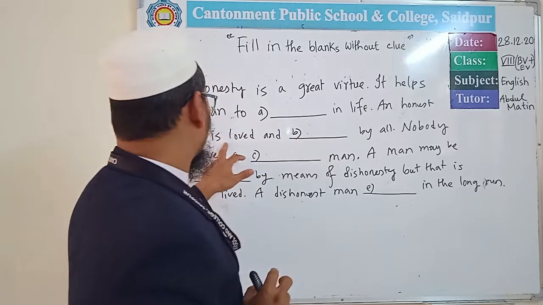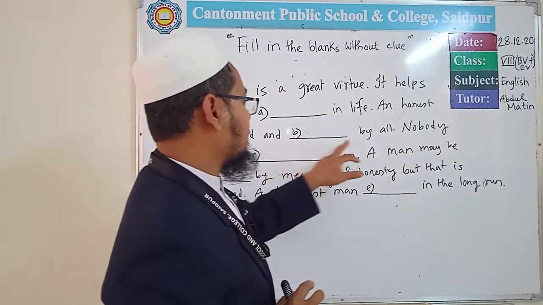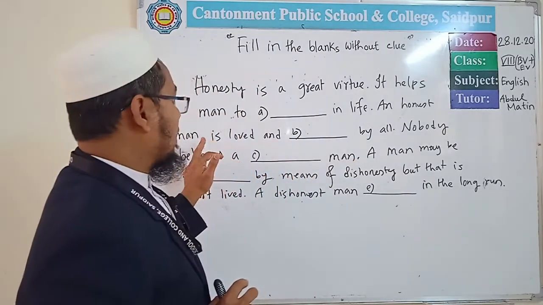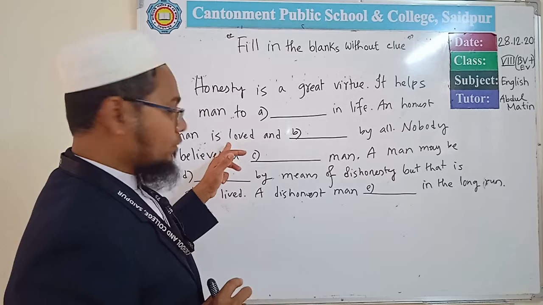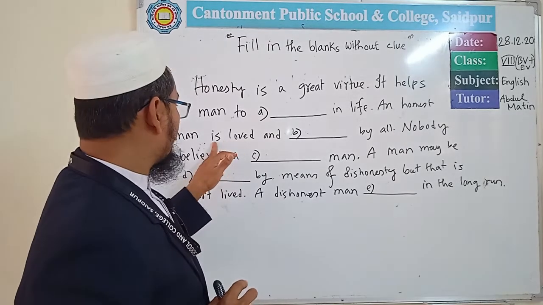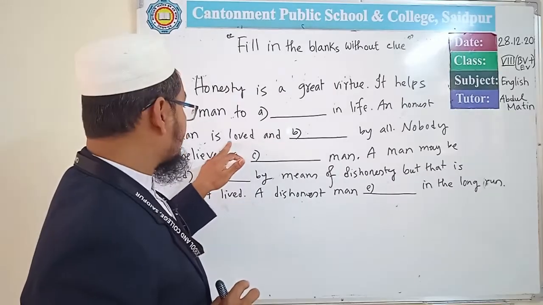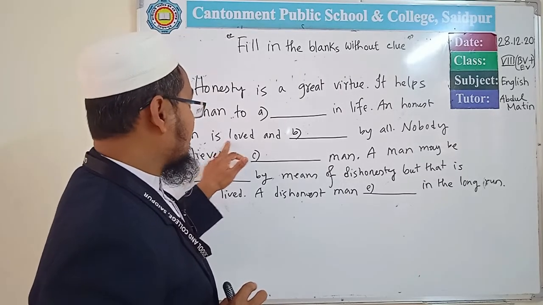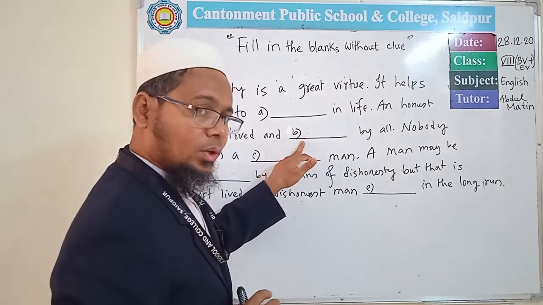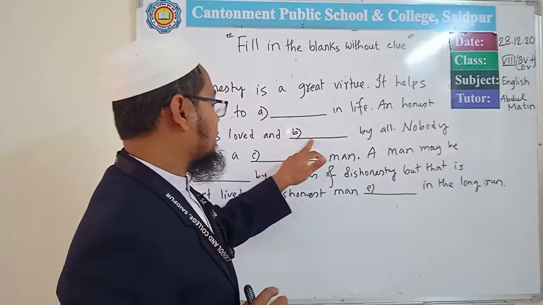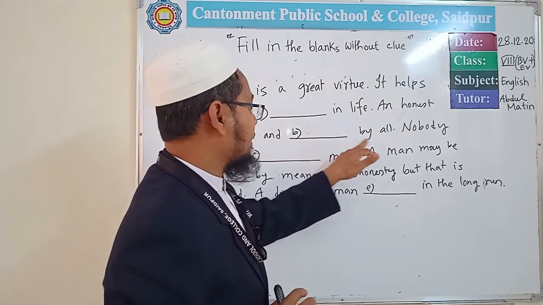An honest man is loved and dashed by all. Here you see the passive form of the sentence is mentioned in the first part. So the second part will also be passive. So here can be respected by all.